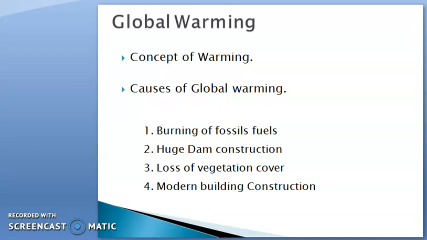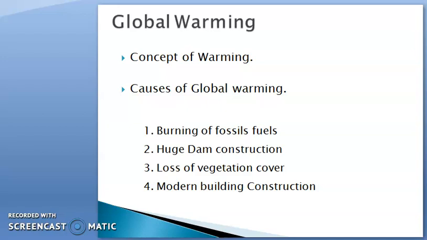That's why the earth is warming day by day, because these gases like methane, carbon dioxide, SOx and NOx